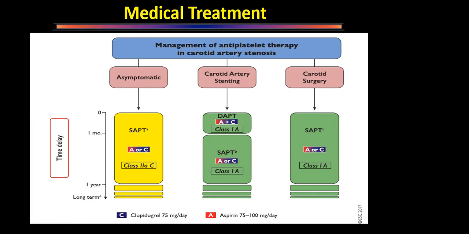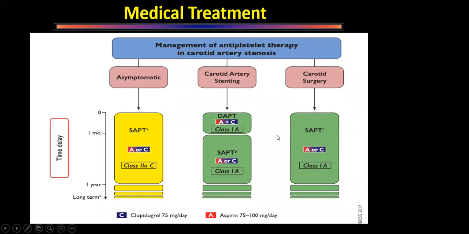This is important. In a patient who has isolated carotid artery stenosis and no symptoms, none of the trials have proved that giving ecosprin or clopidogrel is going to decrease the risk of stroke. That is why this is a class 2A recommendation. This is not a class 1A recommendation. But in those patients who have undergone carotid surgery for symptomatic disease, once they have become symptomatic, it has been proven that this decreases the risk of stroke. And in those patients who have undergone surgery, single antiplatelet therapy is given, either aspirin or clopidogrel.